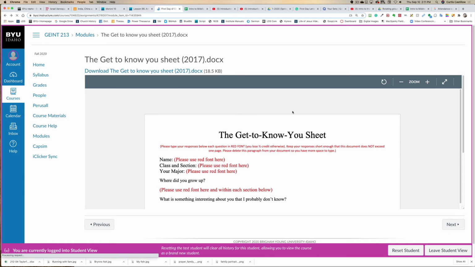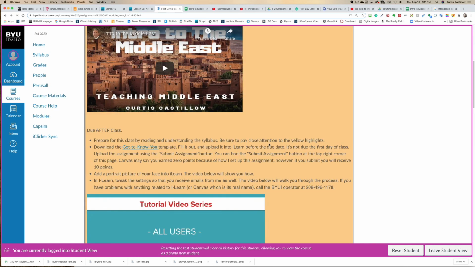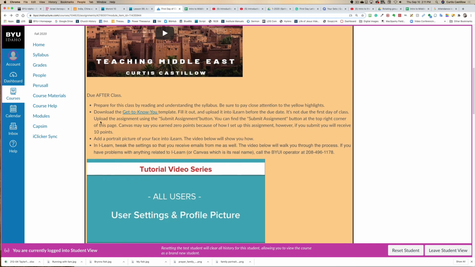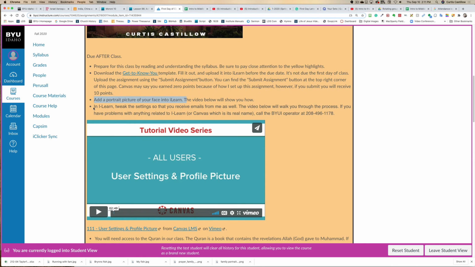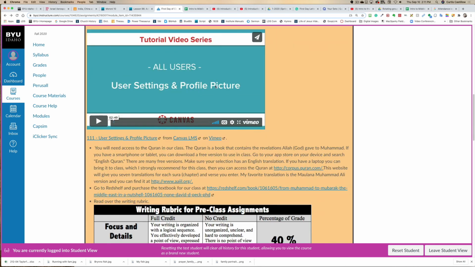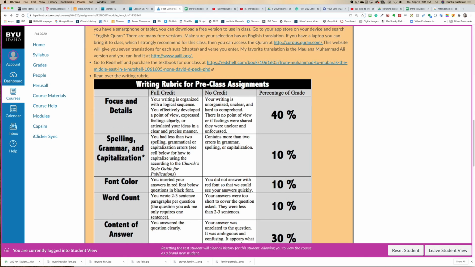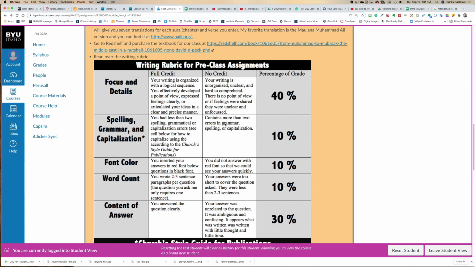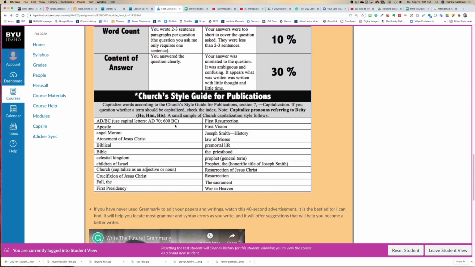So you do that, and it also says add a portrait into iLearn so we know who you are, and tweak the settings in iLearn so you receive emails from me. Right here, this little Canvas video tutorial I gave you will help you with that. Here's the rubric I use for the pre-class writing, and you can see it right here.